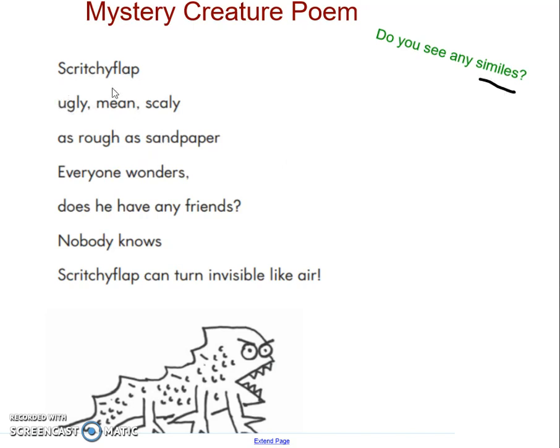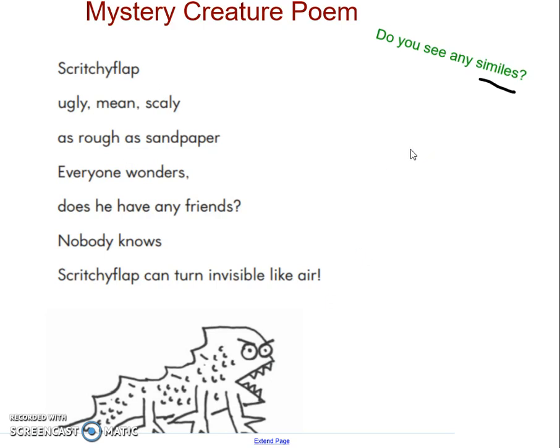Scritchy flap. Ugly, mean, scaly. As rough as sandpaper. Everyone wonders, does he have any friends? Nobody knows. Scritchy flap can turn invisible like air.